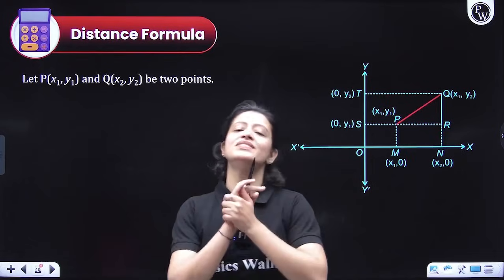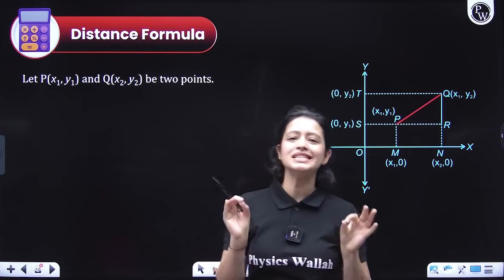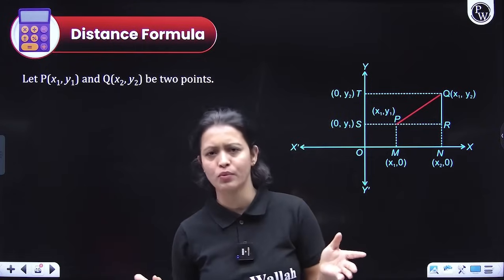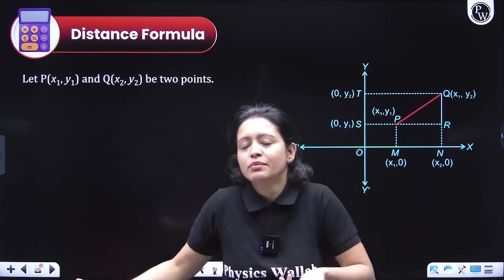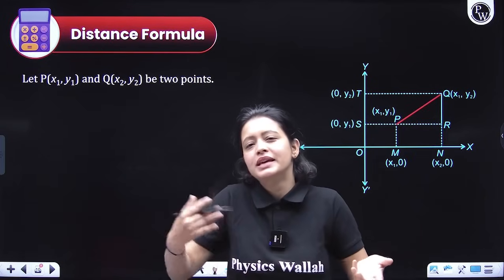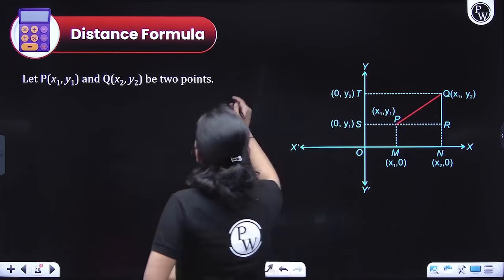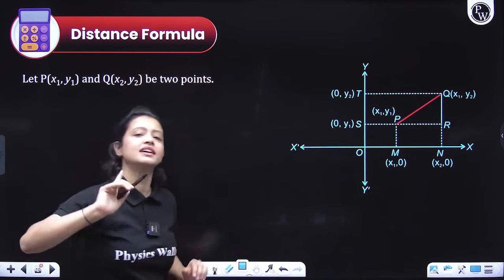Now let's come to the distance formula, guys. What we'll do is start by deriving the distance formula. This is not something that will come in your board exams, but this is something we should learn because we are going to revise a lot of basic stuff through this procedure. First of all, remember the proof of the distance formula comes from Pythagoras theorem.